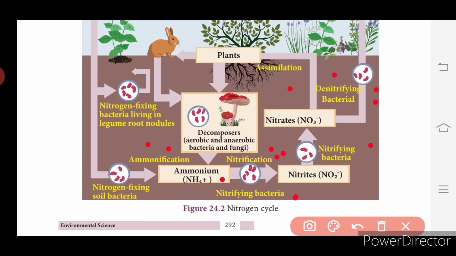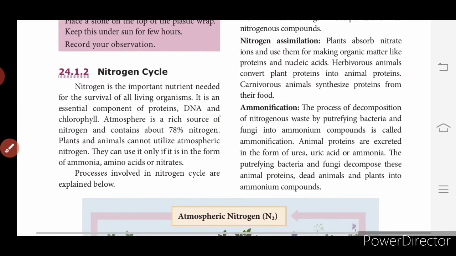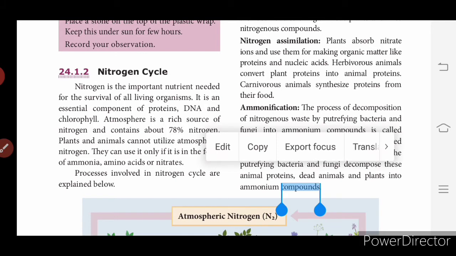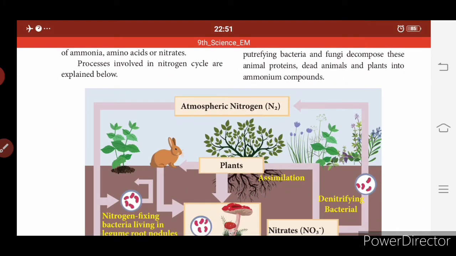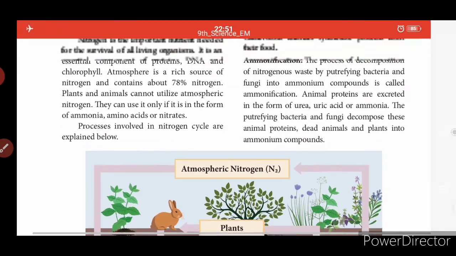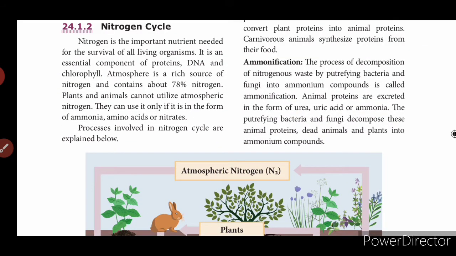Now we will see the human impacts on the nitrogen cycle. Human impacts include burning of fossil fuels and application of nitrogen fertilizers. Fertilizers and other activities can increase the amount of biologically available nitrogen in an ecosystem.